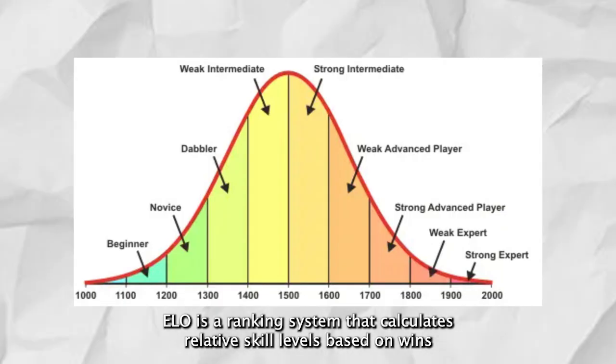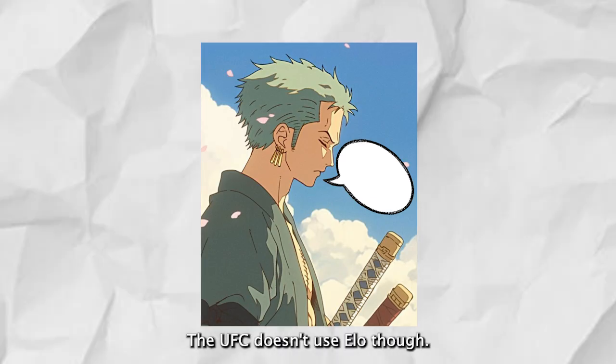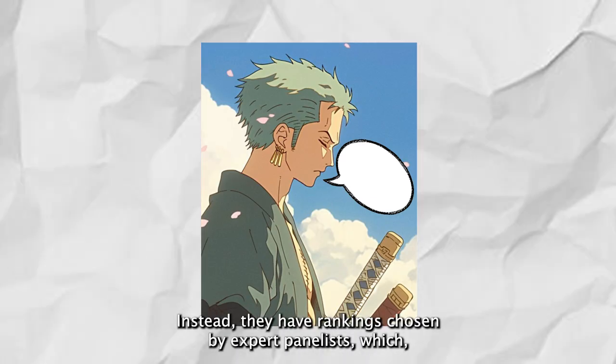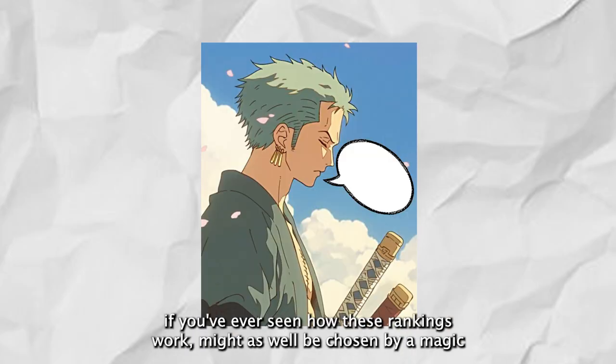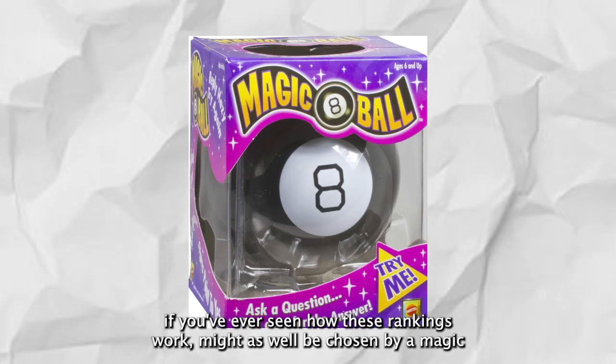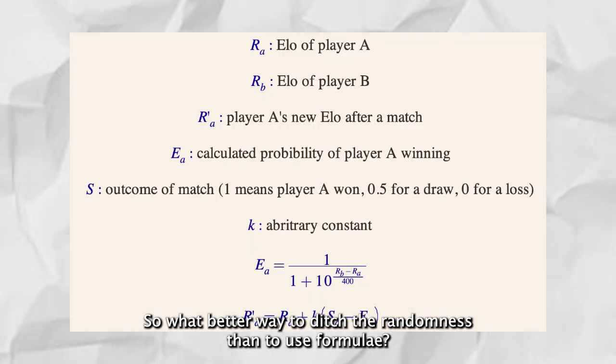ELO is a ranking system that calculates relative skill levels based on wins and losses. The UFC doesn't use ELO though. Instead, they have rankings chosen by expert panelists, which, if you've ever seen how these rankings work, might as well be chosen by a magic 8-ball. So what better way to ditch the randomness than to use formulae?